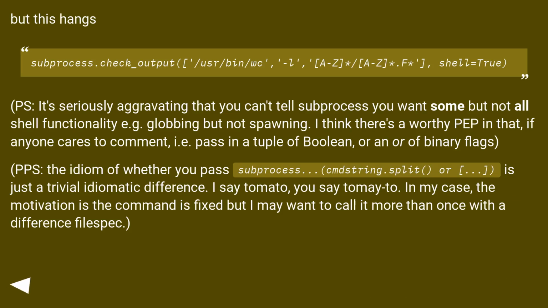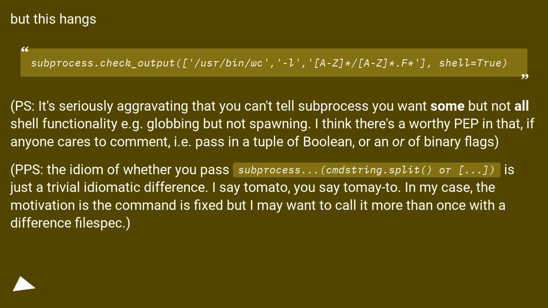PS, it's seriously aggravating that you can't tell subprocess you want some but not all shell functionality, for example globbing but not spawning. I think there's a worthy PEP in that, if anyone cares to comment, i.e. pass in a tuple of booleans, or an OR of binary flags.